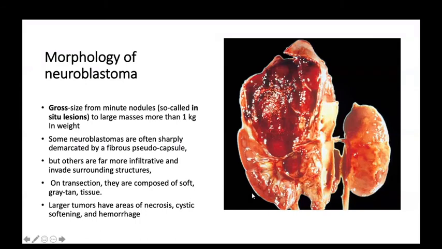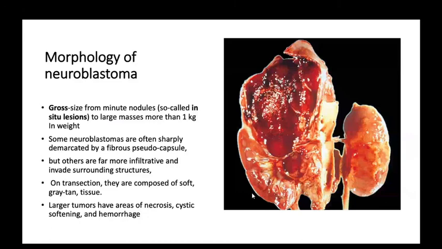I'm asking you what is the true capsule and what is the pseudo capsule. So you are telling me cells. If there is an epithelial lining along with fibroconnective tissue, any epithelium, then it is called a true capsule.